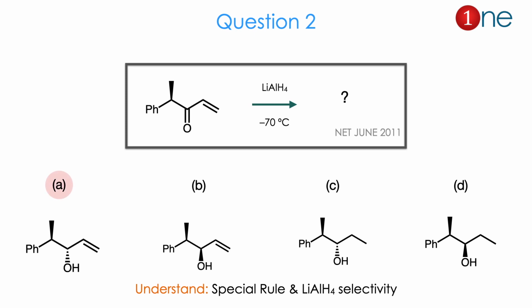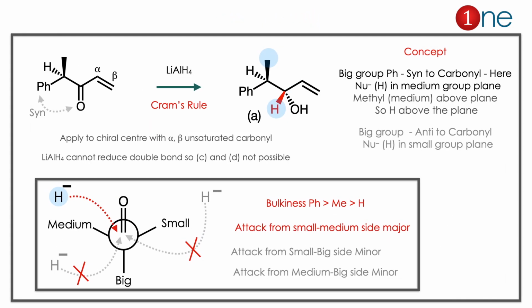Let us see how. The starting material has a ketone and you have a nucleophilic attack. The nucleophile here is H minus. Here 3 different groups are there. It is dictated by Cram's rule. Cram's rule says, based on the size of the functional groups, the nucleophile H minus will attack. Here the bulky group is phenyl, then methyl is medium, and hydrogen is the smallest. So the nucleophile attacks between the smaller side and the medium side, not on the big side. It's a simple reason, steric effect. This is called Cram's rule.